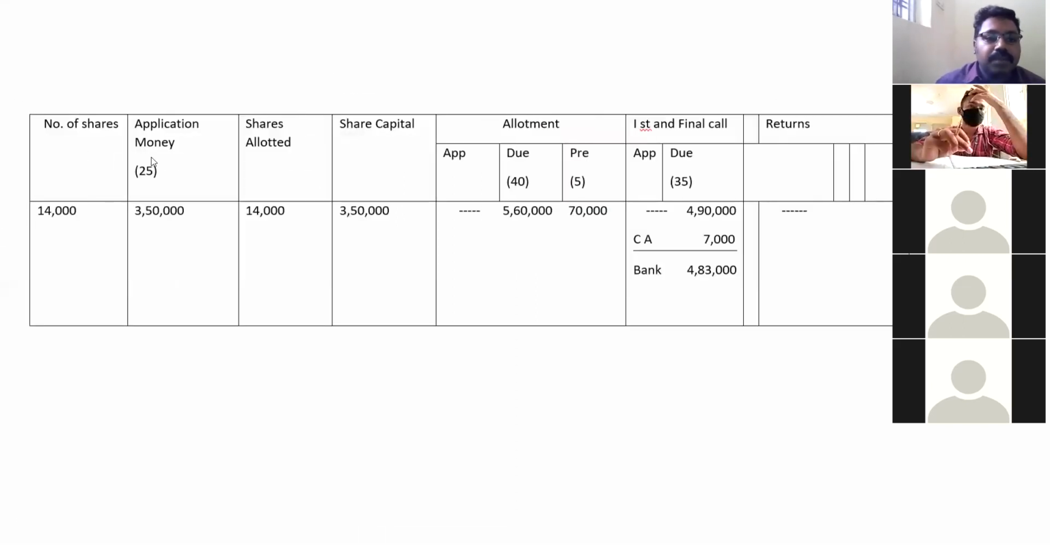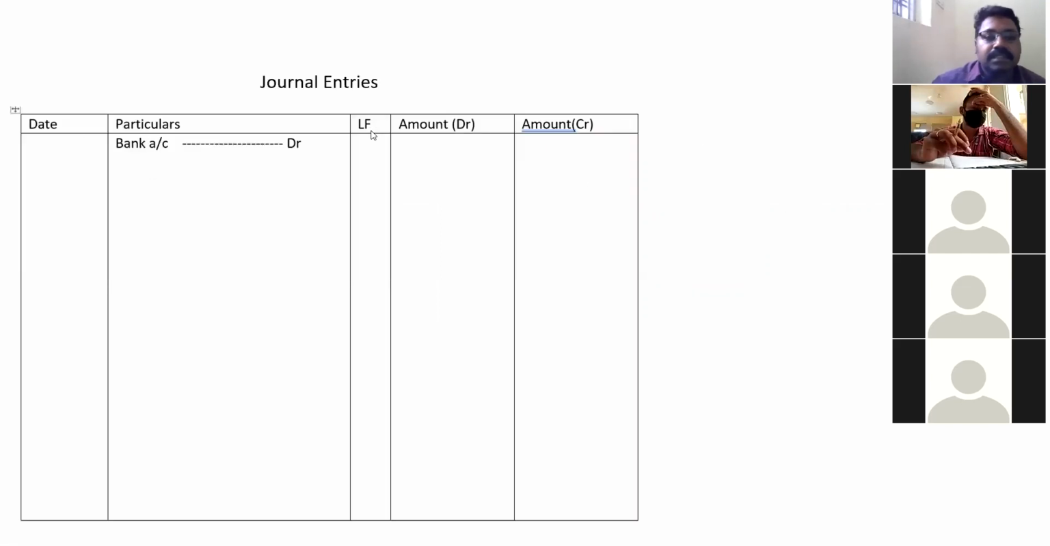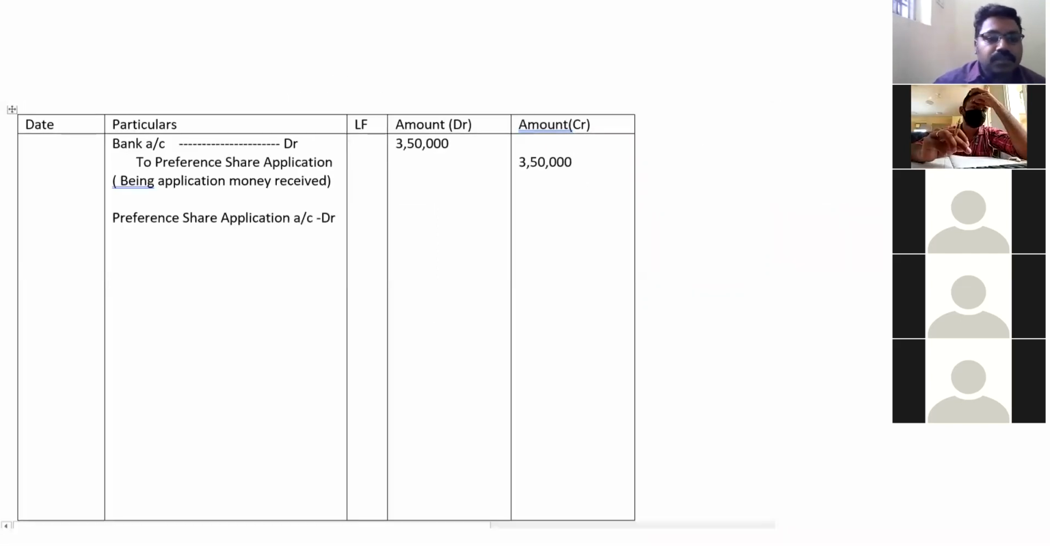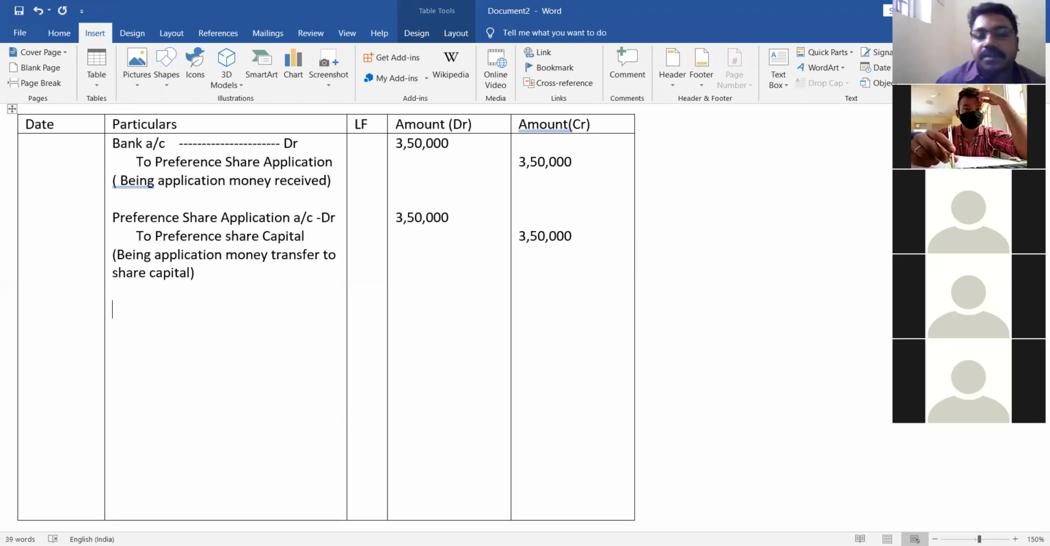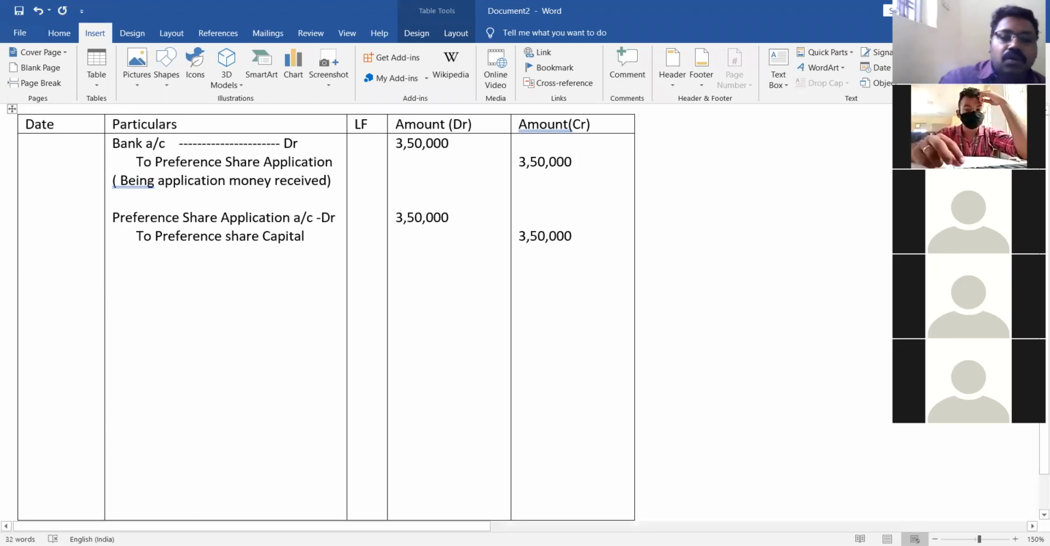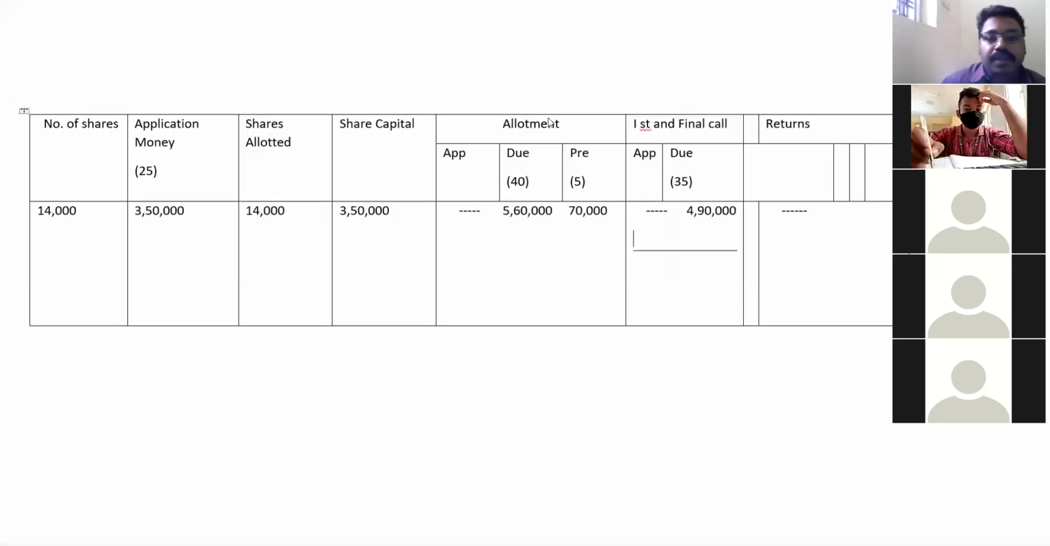Second one, see the table. This application money should be transferred to share capital. That is the second general entry. So preference share application money account debit to preference share capital. It should be transferred to share capital. Being the application money transferred to share capital. Okay, now we have transferred this one.